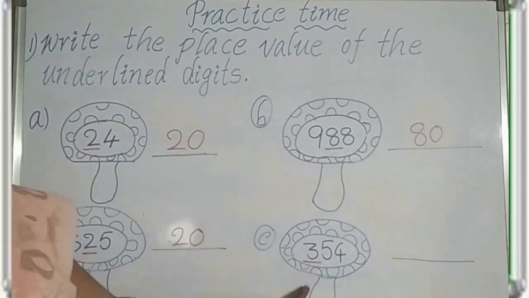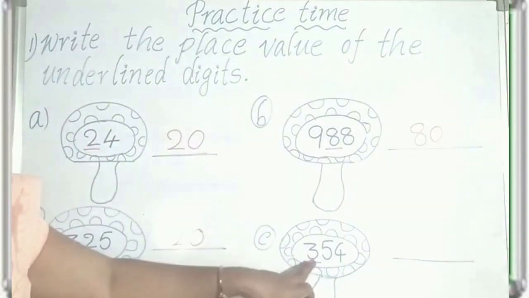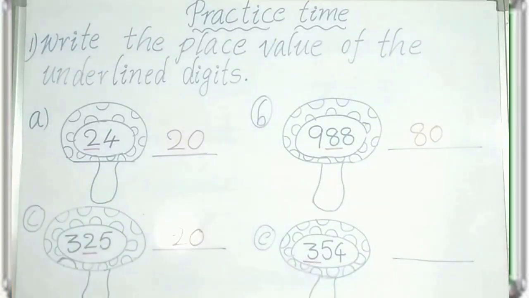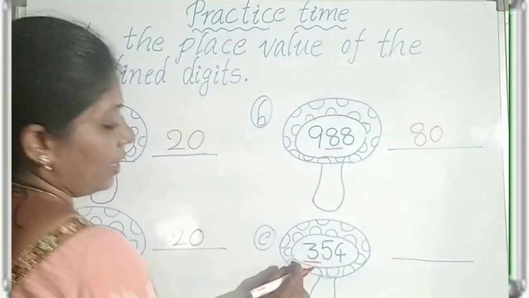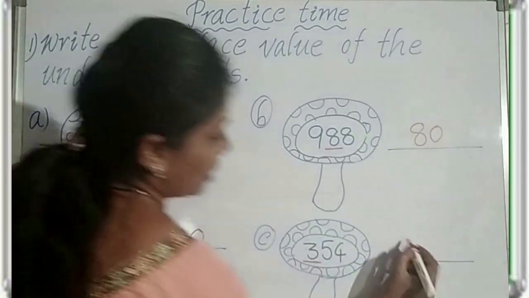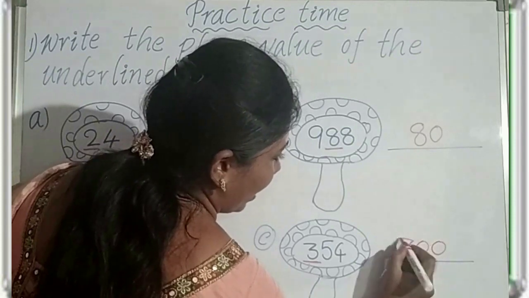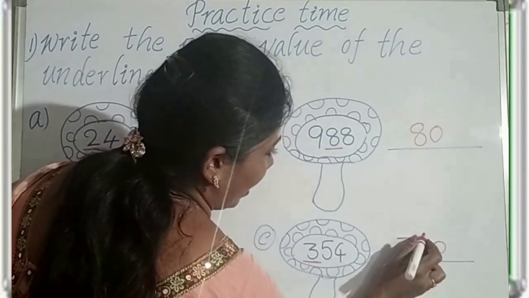Next, coming to this one. What is the number? 354. So, the underlined digit is 3. 3 in hundreds place. So, the place value of 3 is 300.